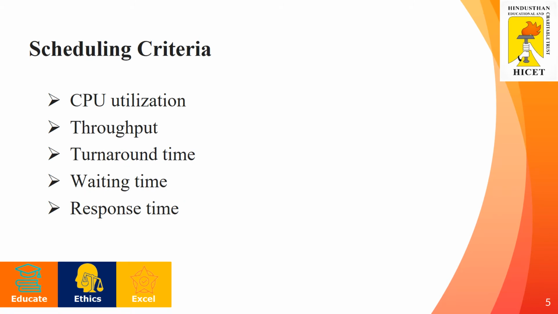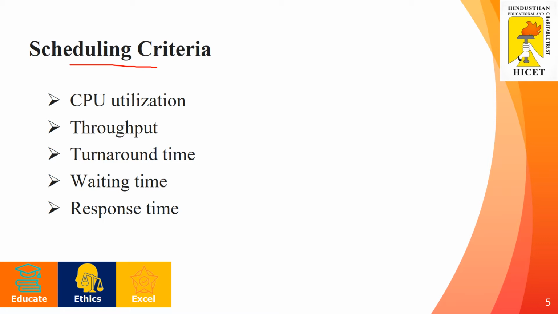Next one is scheduling criteria. Why do we go for CPU scheduling? Based on which scheduling criteria will the CPU scheduling be chosen for the operating system? These criteria can vary from one scheduling algorithm to another.